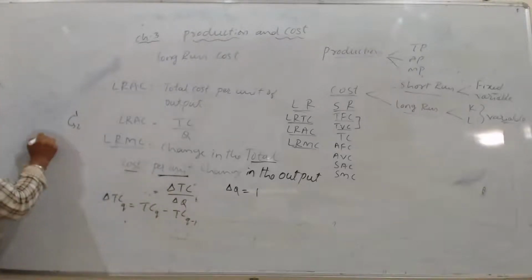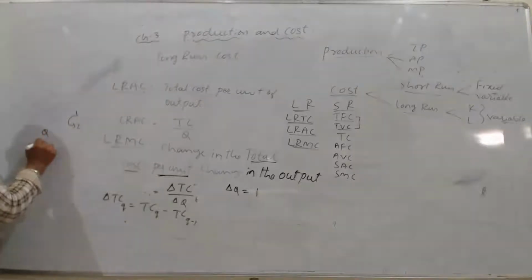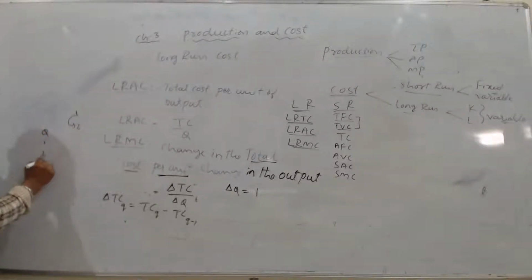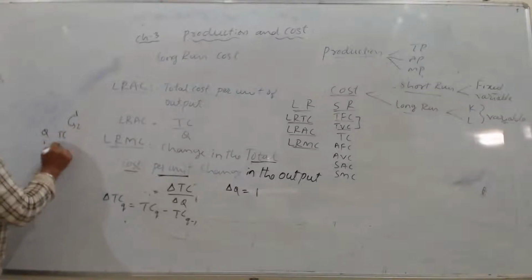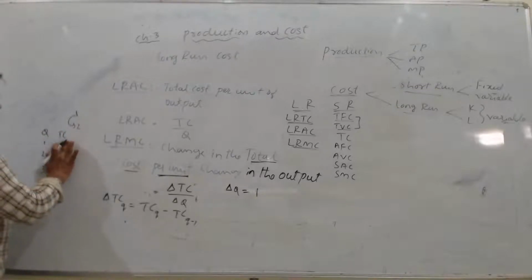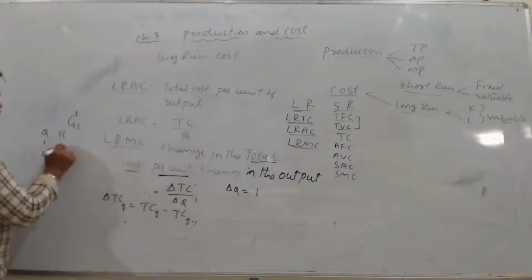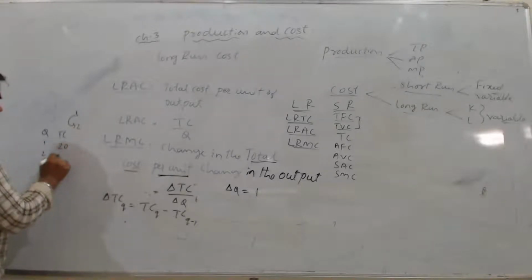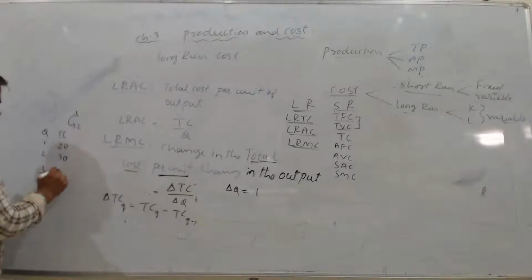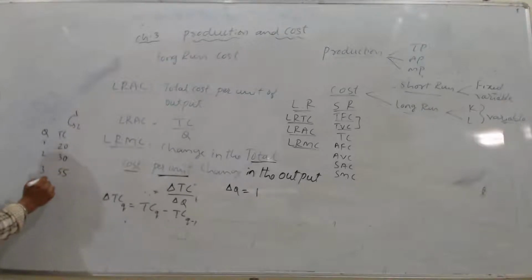Suppose for outputs 1, 2, 3, 4 the cost is now 20, 30, 55, 70. This is the total cost of the firm.